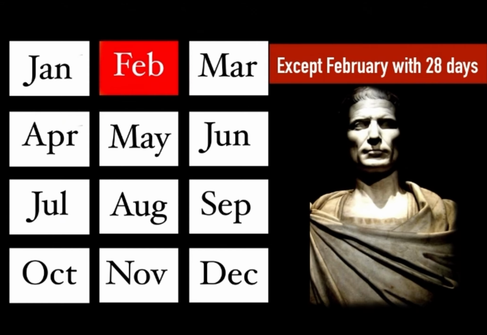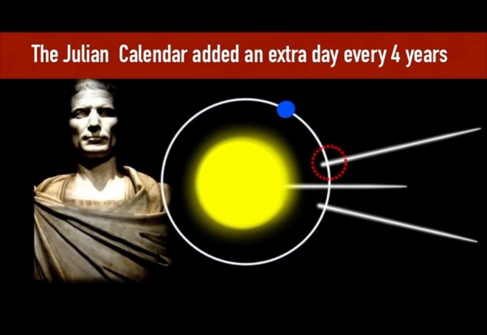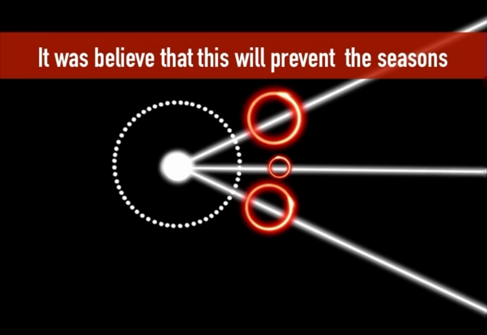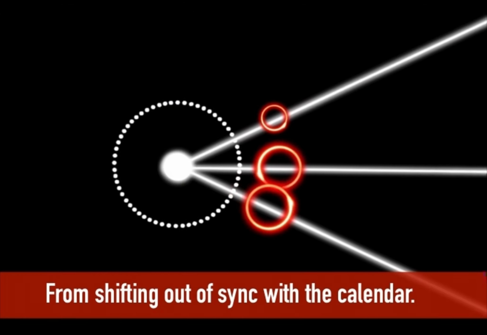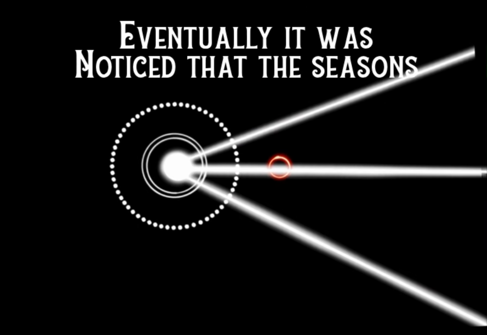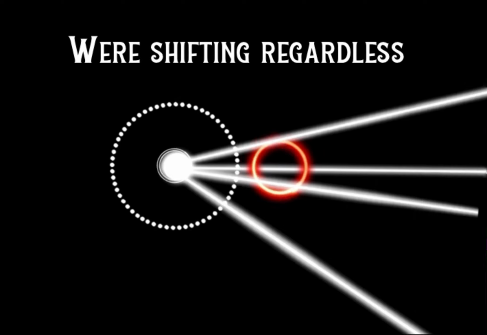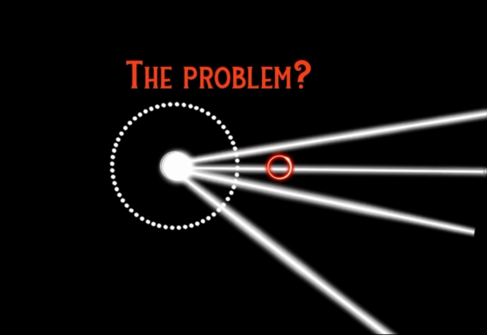The Julian calendar added an extra day to the month of February every 4 years. It was believed that this would prevent the seasons from shifting out of sync with the calendar. Eventually, it was noticed that the seasons were shifting regardless. The problem? Too many leap years, and too often.